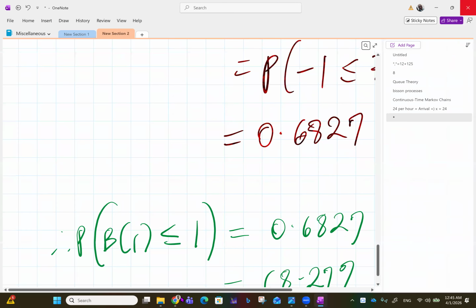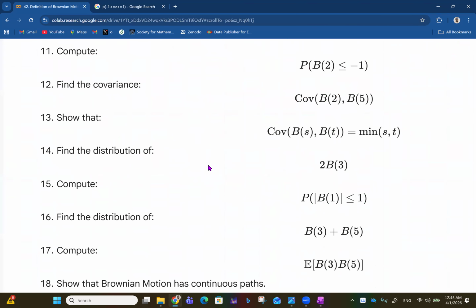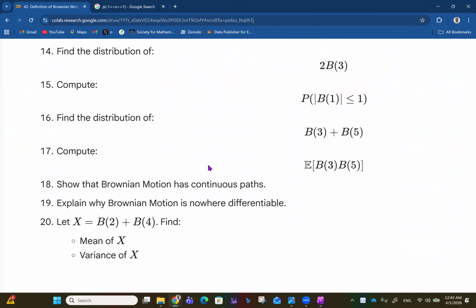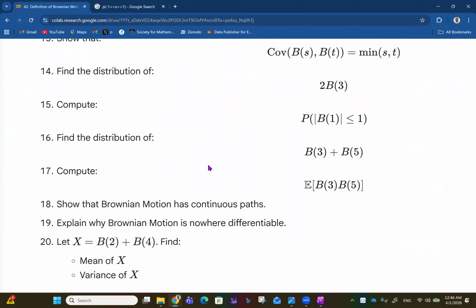And with this, we come to the end of this interesting video, which is an opener for the idea of Brownian motion, talking about the definition of Brownian motion. So we continue to deepen our understanding of Brownian motion in subsequent videos.